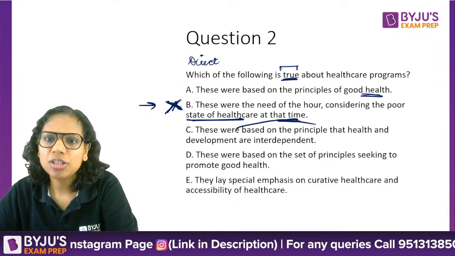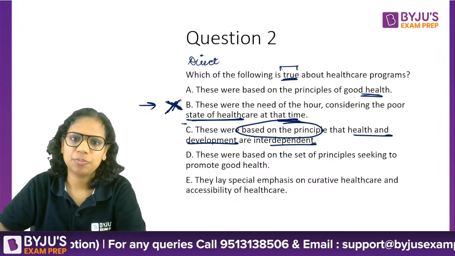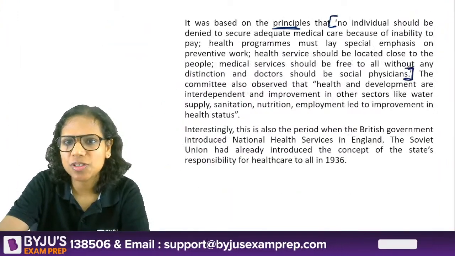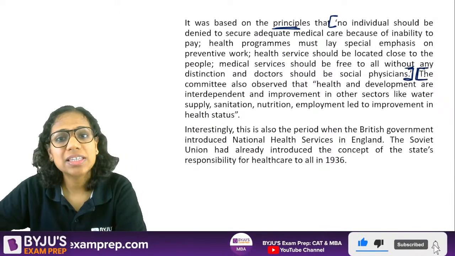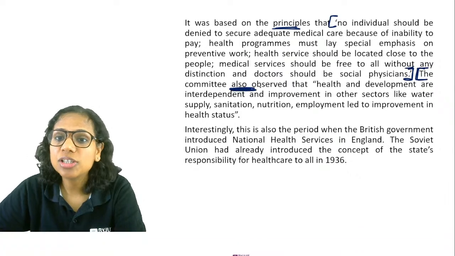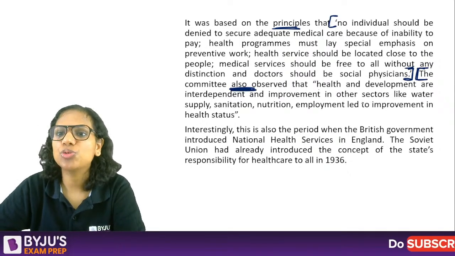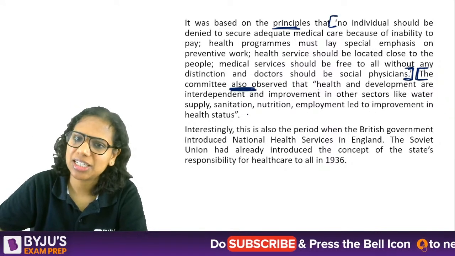These were based on the principle that health and development are interdependent. If you just see, I read the principles. Now, what it says is, the committee also observed that health and development are interdependent and improvement in other sectors led to improvement in health status.